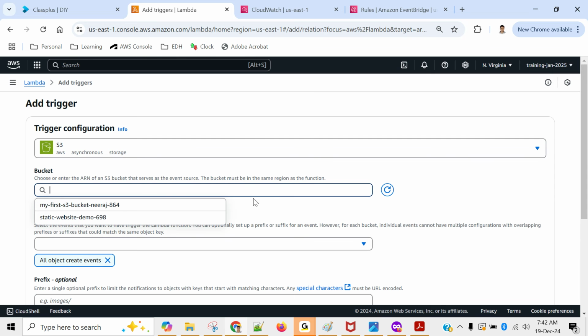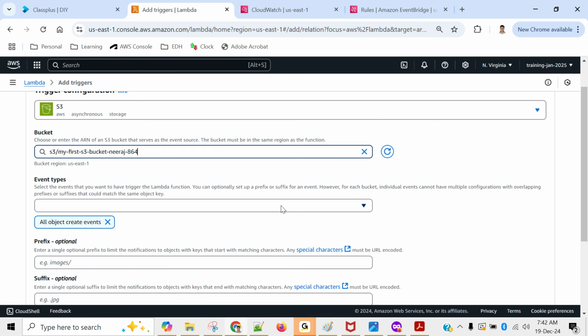So my first bucket, let's choose this. Event type: for what type of event do you want to trigger your Lambda? I was giving an example that when a file is coming, Lambda should trigger. But the requirement can be a little different. I would say when a file is coming in my bucket, I'm not concerned. But if someone is deleting a file from my bucket, I'm definitely concerned. In that case, my Lambda should trigger.